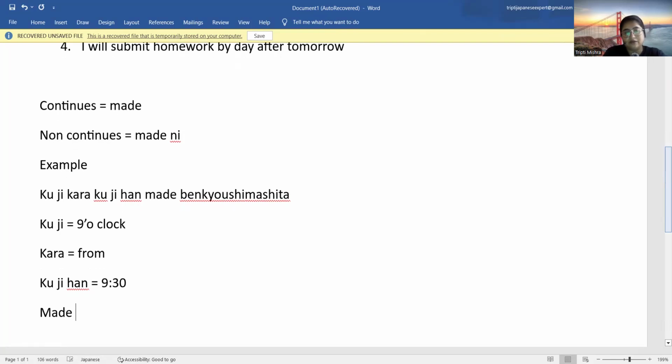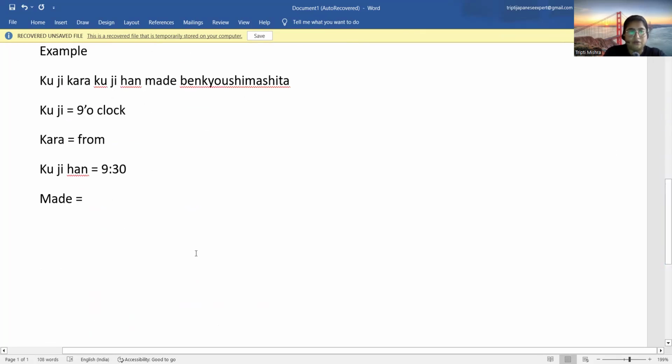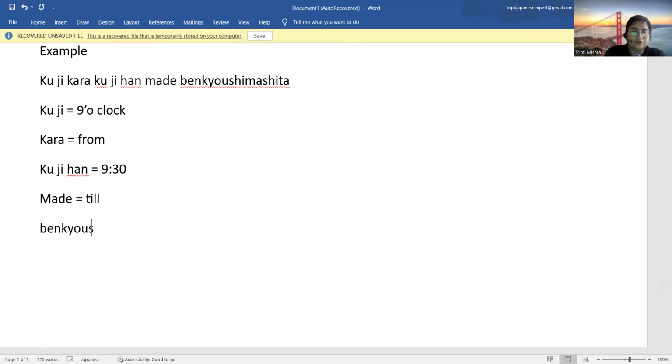Made is till. You can say that Made means till and until. Okay, I'm editing here. Made is till or until. Okay, till, until. So Made is till. Then Benkyo Shimashita. It means studied.